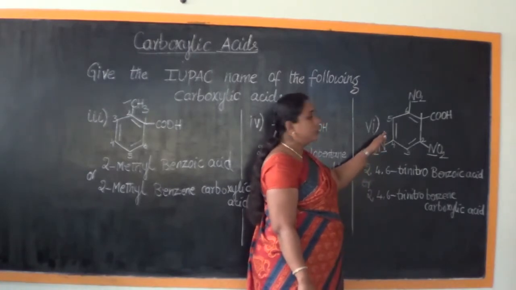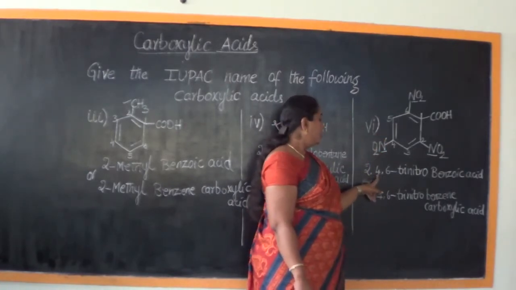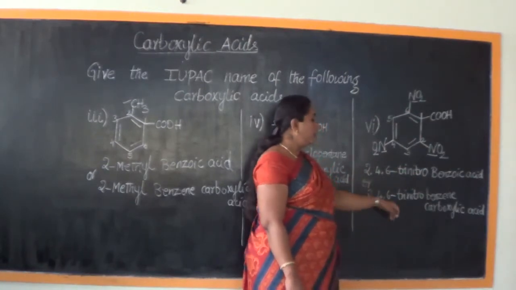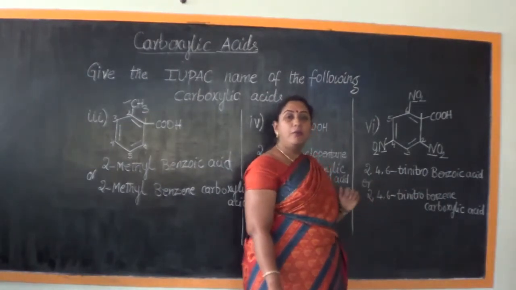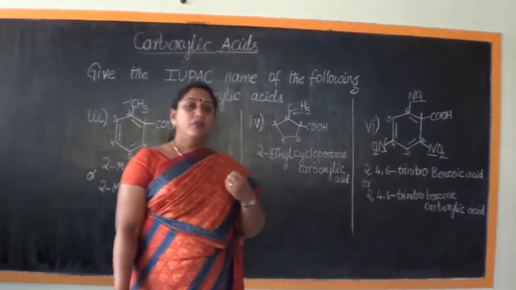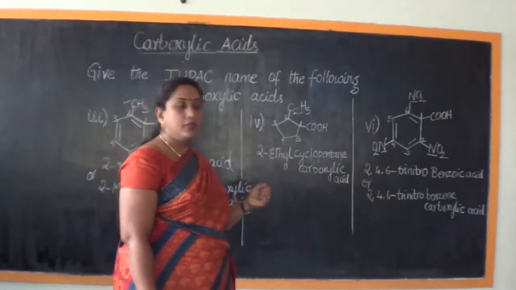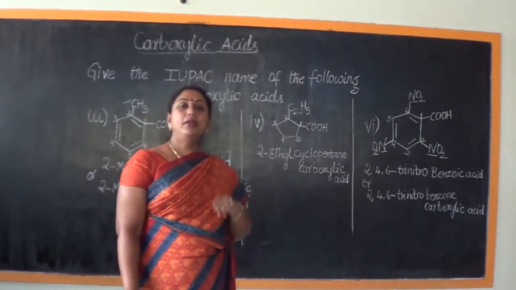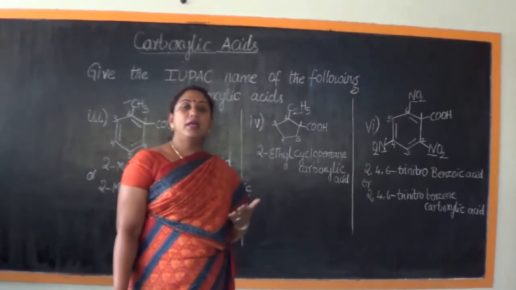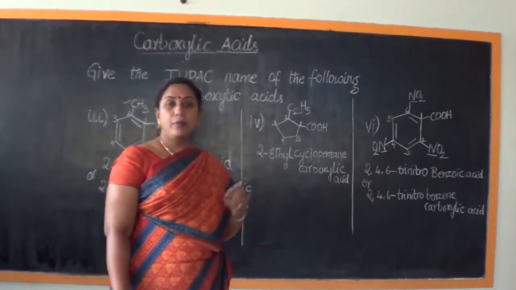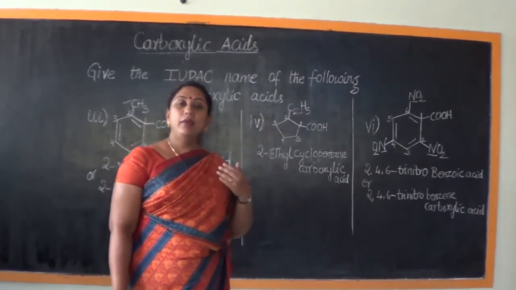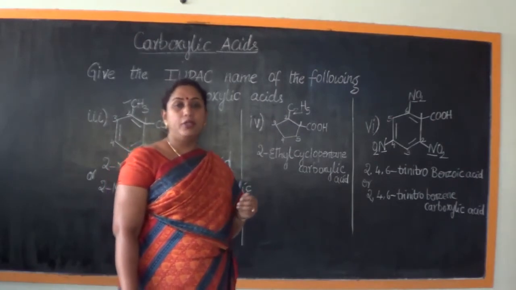So the name of this compound can be written either as 2, 4, 6 trinitrobenzoic acid, or else as 2, 4, 6 trinitrobenzene carboxylic acid. So with this we have discussed a few important structures and their nomenclature, after we learned the phenomenon of IUPAC nomenclature. You also try to name the different types of carboxylic acid by applying all the rules of IUPAC nomenclature, which will make the concept much easier for you. Thank you.